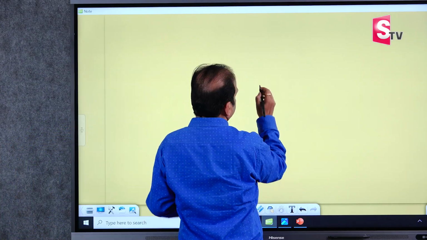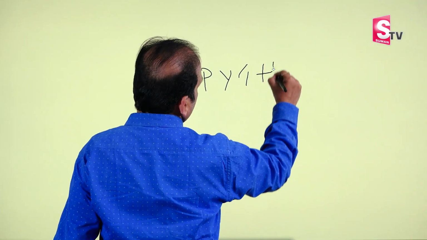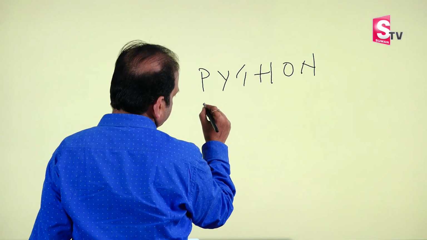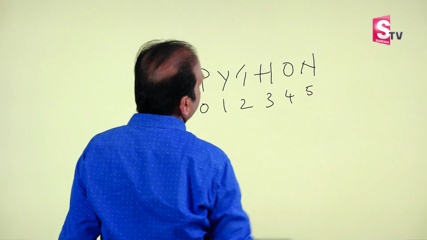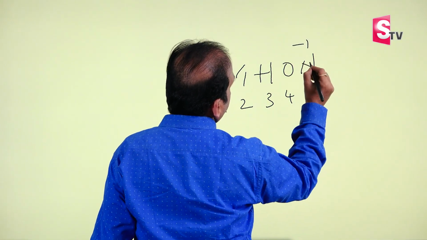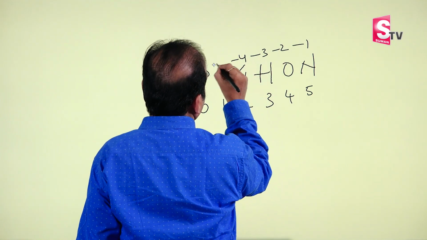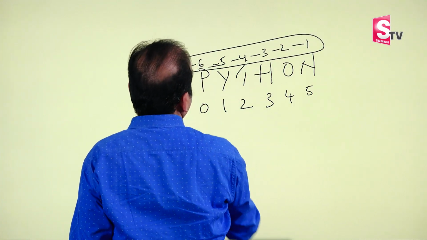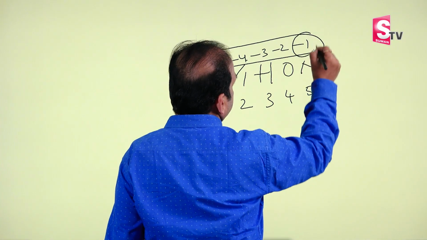Okay. So index number can be either positive or negative. For example, again the same string, P Y T H O N. Positive index number starts from the left hand side, 0, 1, 2, 3, 4 and 5. And we also have negative index numbers. Negative index number starts from -1 at the last character: -1, -2, -3, -4, -5 and -6. These are called negative indexing numbers. We can access these characters by using these negative numbers.